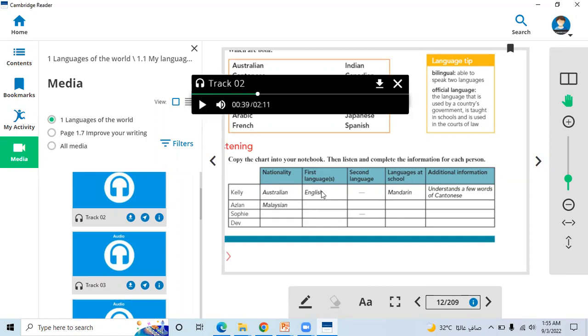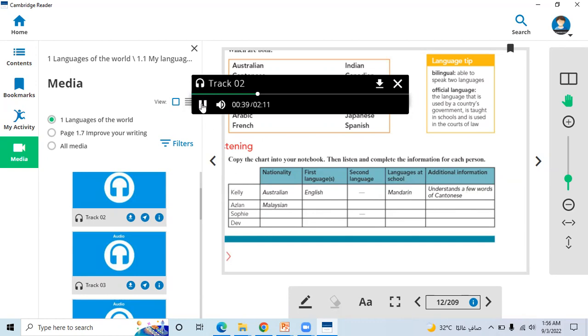So here we can see the first language of Kelly is English, and the second language is Mandarin. At school she also speaks Mandarin, and she understands a few words of Cantonese, right? Now see Aslan, who's a Malaysian guy. Listen.